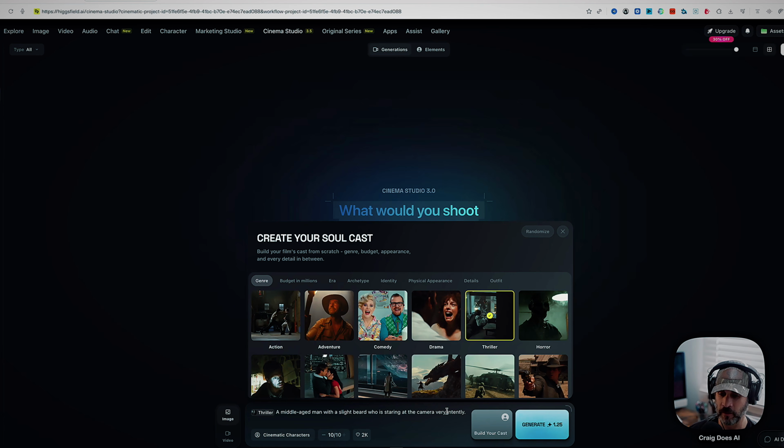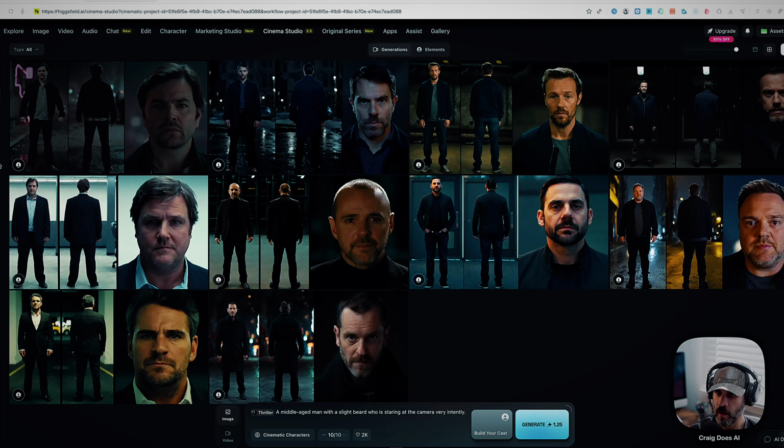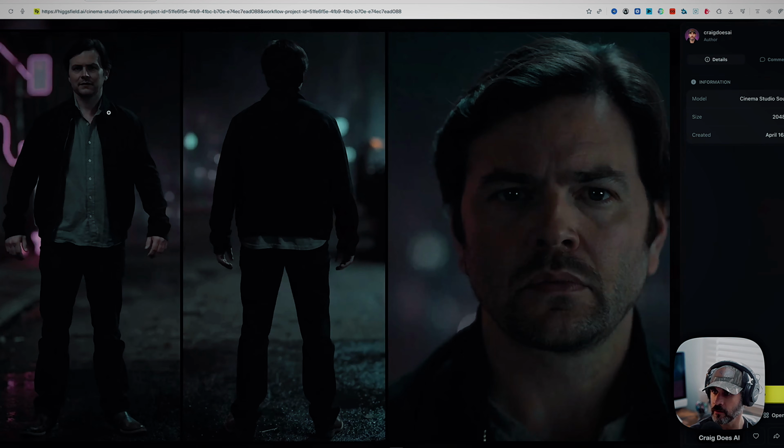So let's build that character now. So I'm going to click generate, and it's going to create that character for us. And you can see they're all processing here. All right, so here's our 10 different characters, and we can take a look at each one of those.